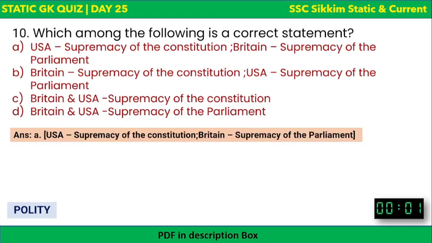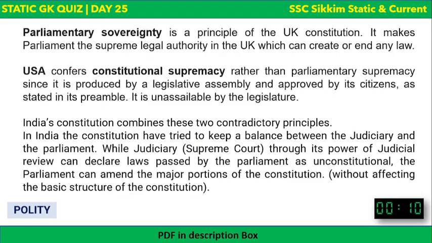The correct answer is option A, that is, in USA there is supremacy of constitution, that is, the constitution is supreme in USA, and in Britain there is supremacy of parliament. So let's see. Parliamentary sovereignty is a principle of the UK constitution. So in the UK, parliament is at the top. Parliament is given the highest regard, above the constitution. It makes parliament the supreme legal authority in the UK, which can create or end any law.